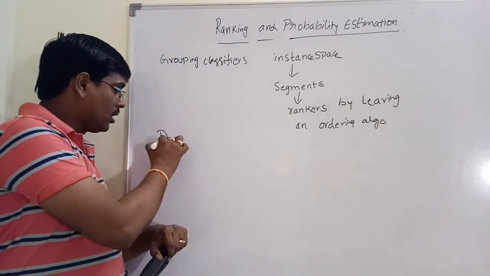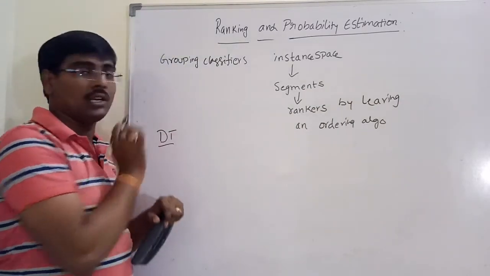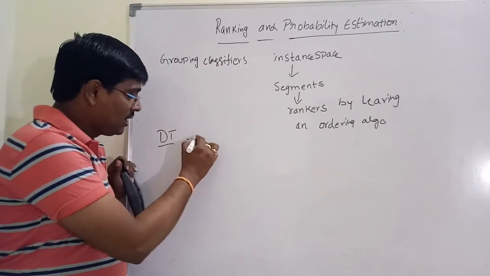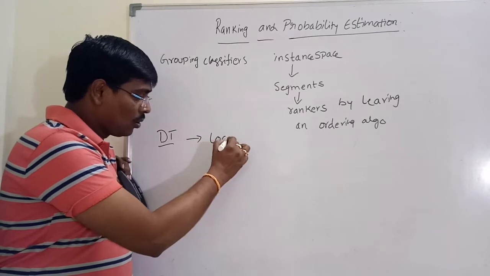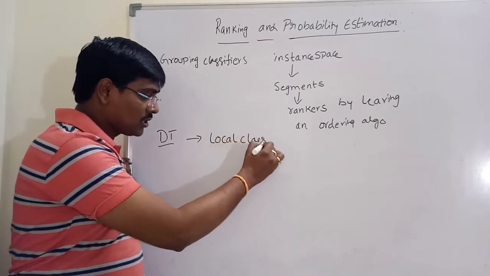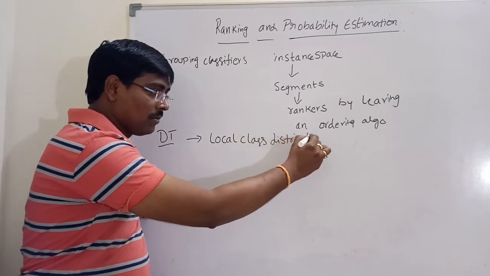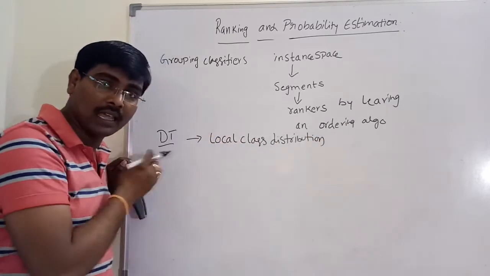For example, if we are using decision trees, they can access local class distributions. That is, how many positives and how many negatives are in each class.